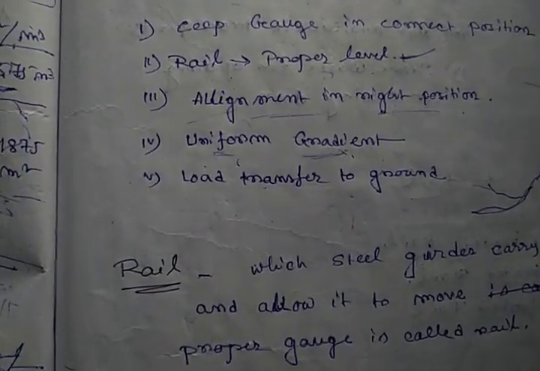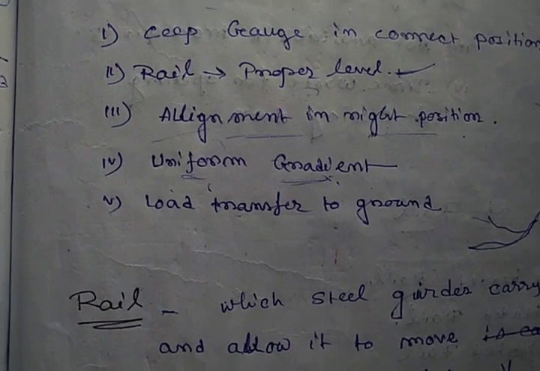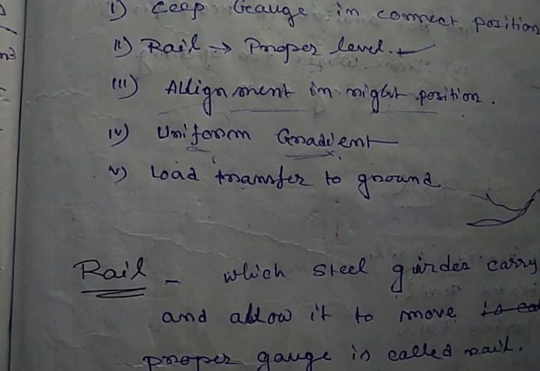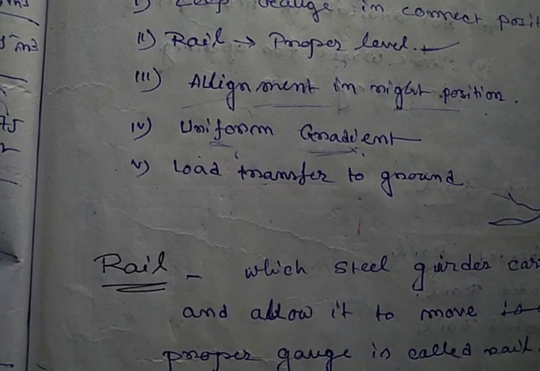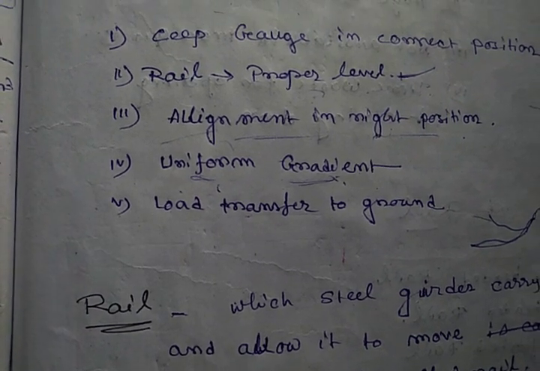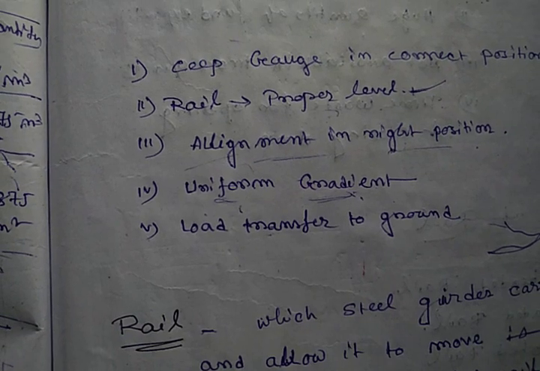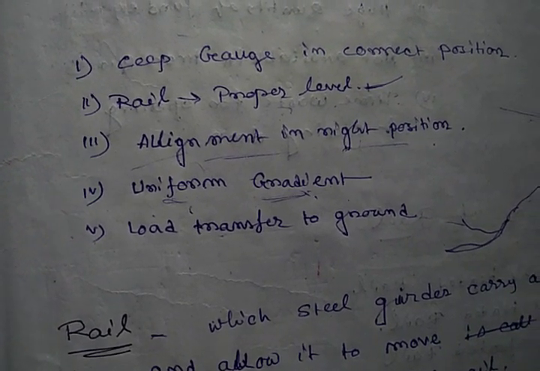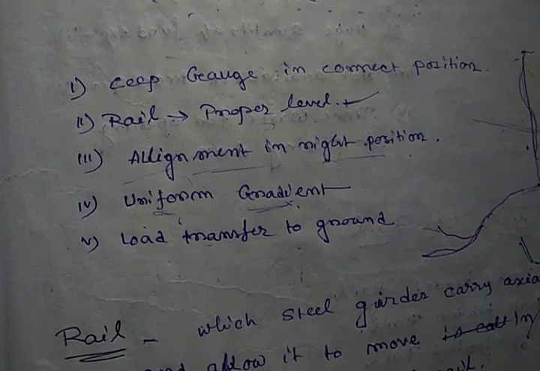We have to provide a uniform gradient to the railway for a comfortable journey. And we have to transfer the load that comes from goods trains and passenger trains. This load should be transferred to the ground.